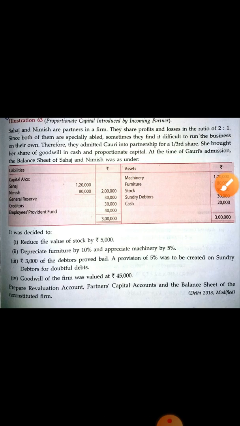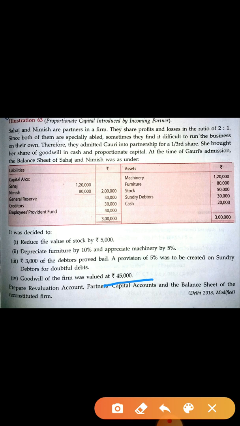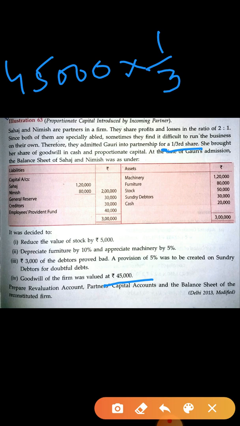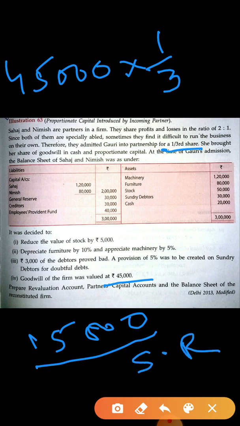So look at the question. In the question, goodwill of the firm is given 45,000. This is the total goodwill of the firm, and the new partner's share is given 1/3. So first of all find out her share of goodwill. Her share of goodwill is 15,000. Now this you have to distribute in the sacrificing ratio. And how do you find the sacrificing ratio? This you know, the sacrificing ratio formula is old ratio minus new ratio. So this 15,000 you have to find out and distribute in the partners' capital accounts.